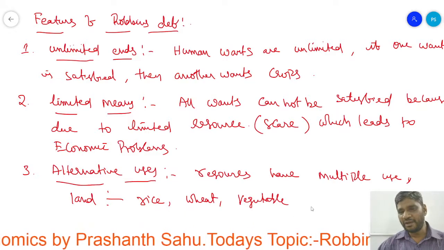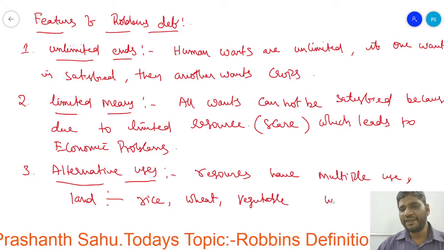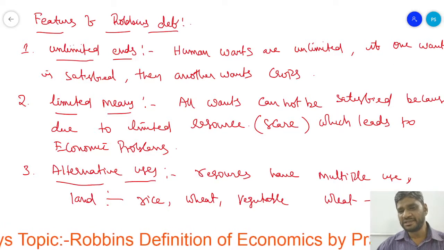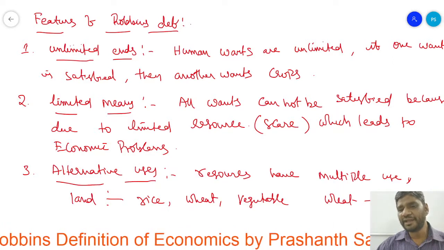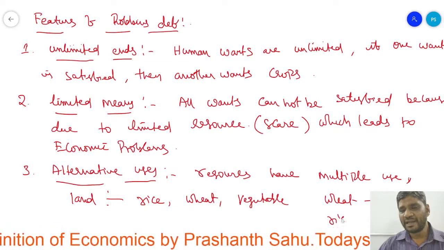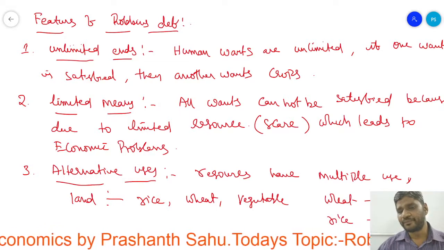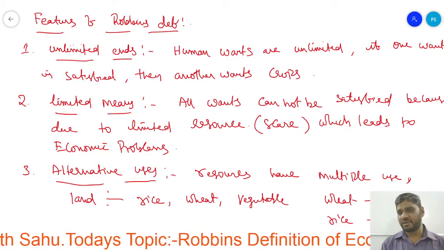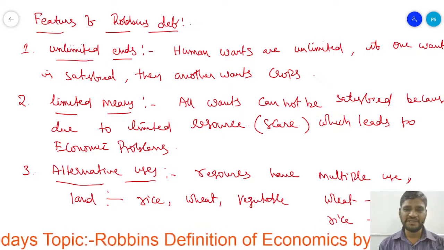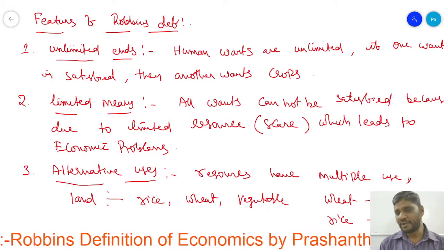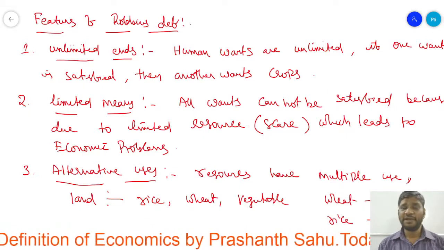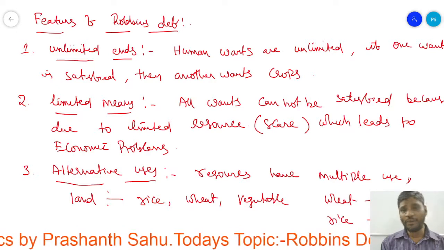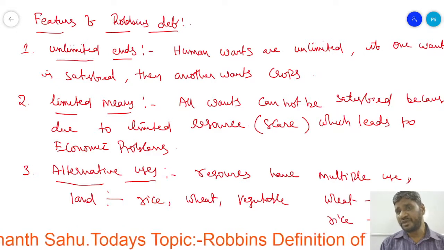For example, wheat production is normally good in the economy, but rice is scarce. Due to the scarcity of rice, it leads to the economic problem. So what will the farmers do now?